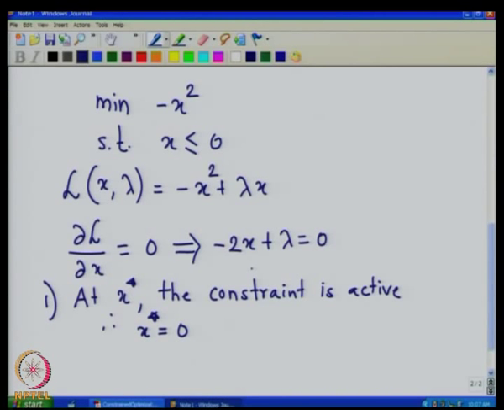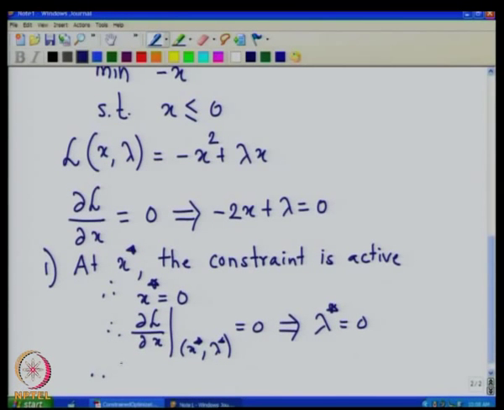So, if we put x star equal to 0, what do we get? Therefore, the gradient of L with respect to x evaluated at x star, lambda star equal to 0 implies lambda star equal to 0, because x star is 0.